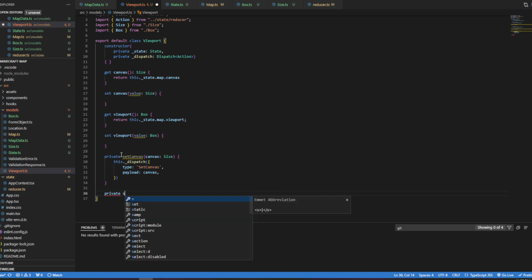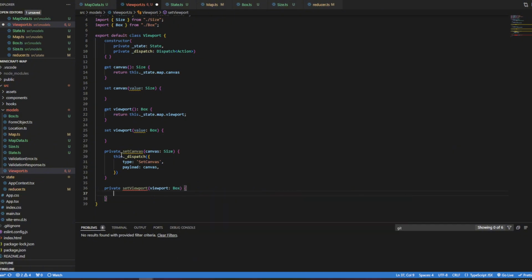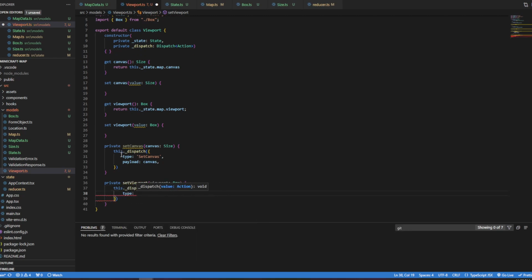Private set viewport. I'll take a viewport of type box. This.dispatch, and we're going to say type set viewport.